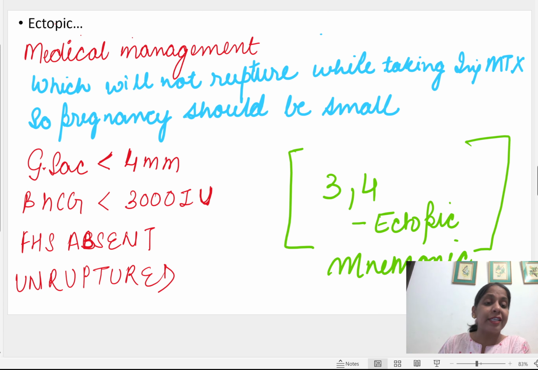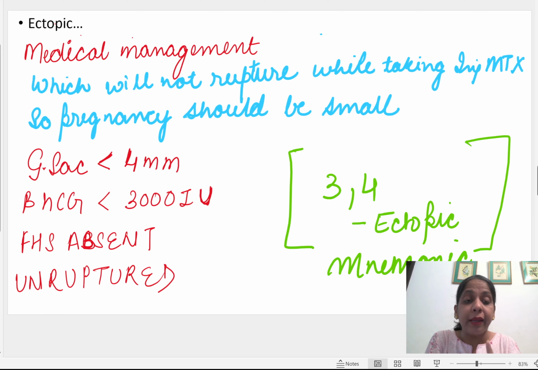If the gestational sac is less than 4 mm, then 101% we are going, all the criteria should be met. If the gestational sac is less than 4 mm, then it means that the pregnancy is small and we have a chance to give them injection methotrexate. We can save the patient from surgery.